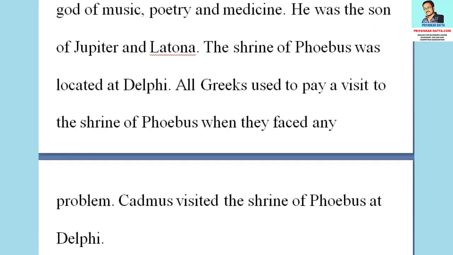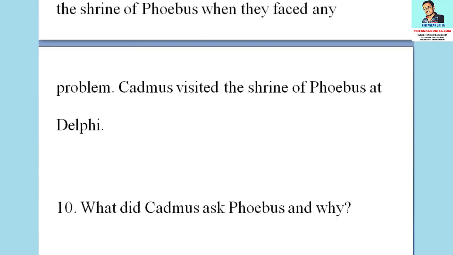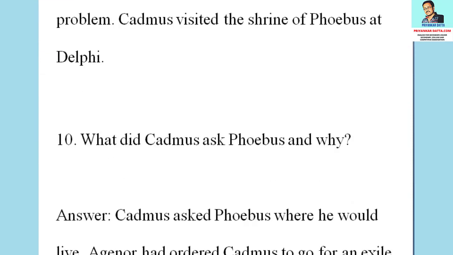Cadmus visited the shrine of Phoebus at Delphi? The 10th question is, what did Cadmus ask Phoebus and why? The answer to the question is, Cadmus asked Phoebus where he would live.